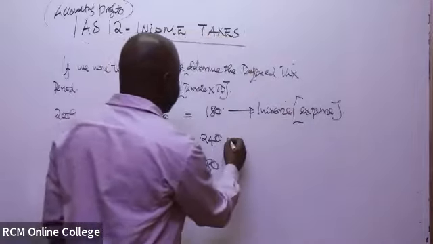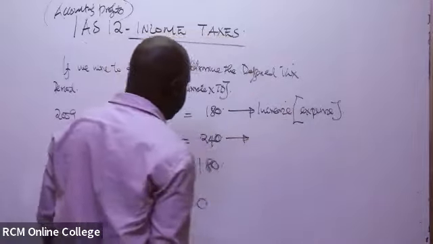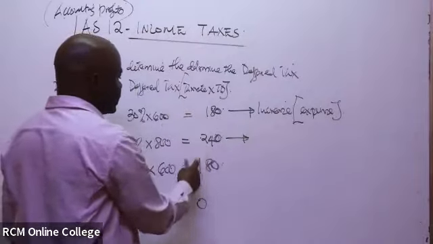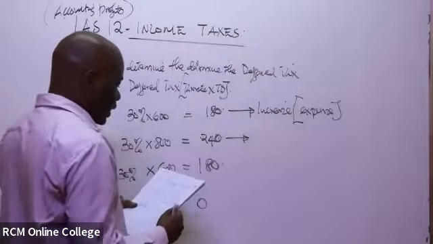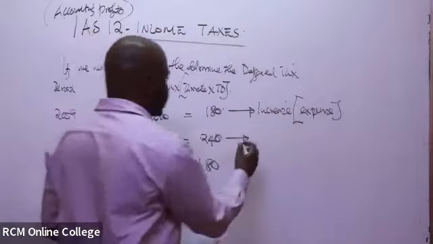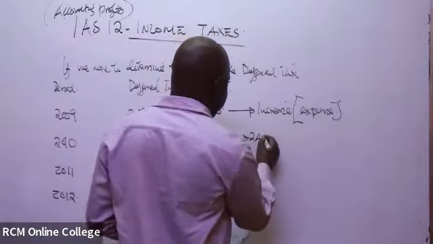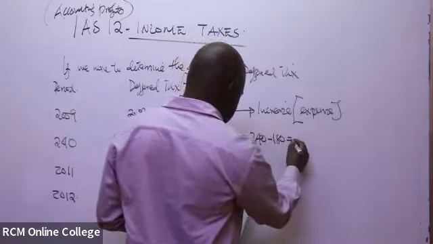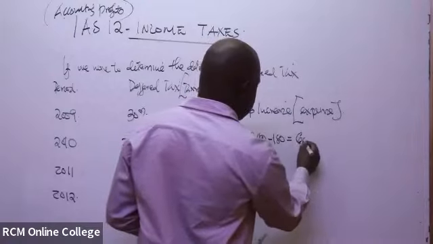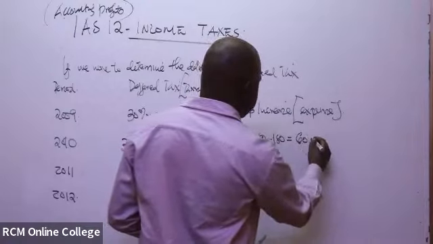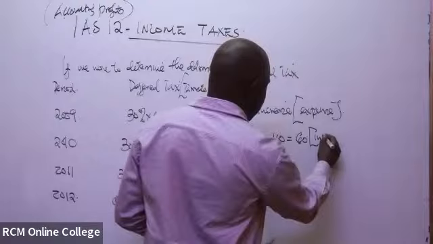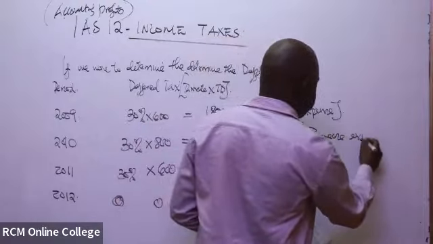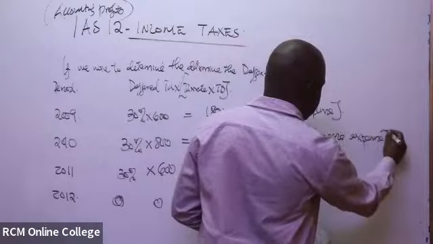But for this particular year here, you can see the previous year it was 180, but now this current year is going to 240. The coming year it increased up to 240 minus 180. That basically comes to 60. So it is still an increase, which will likely still be an expense in the books of accounts.